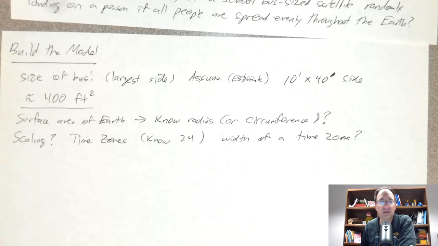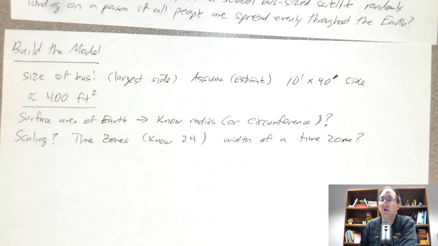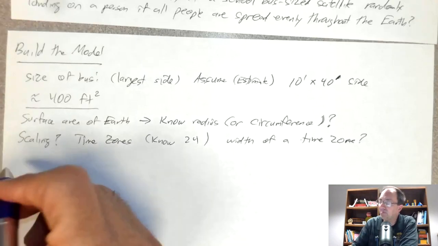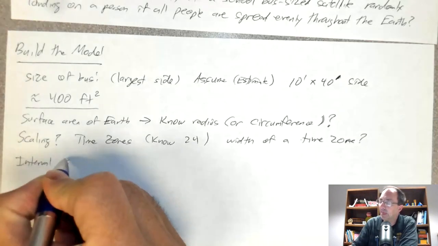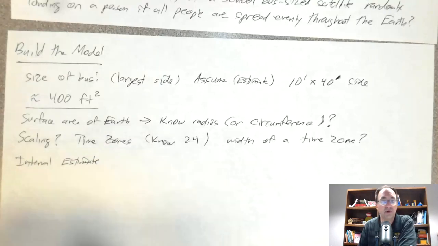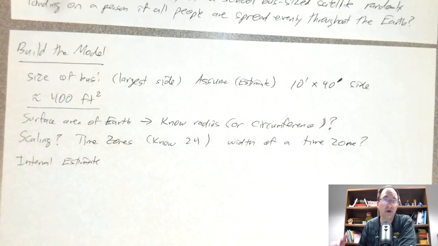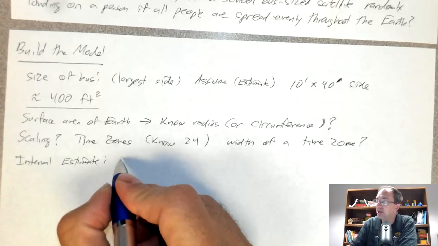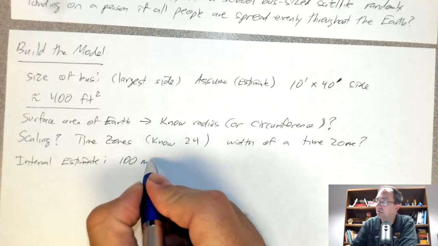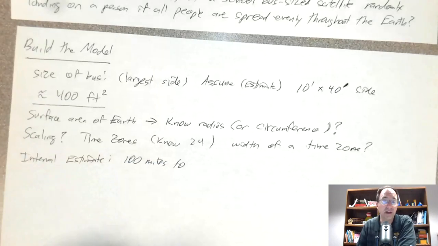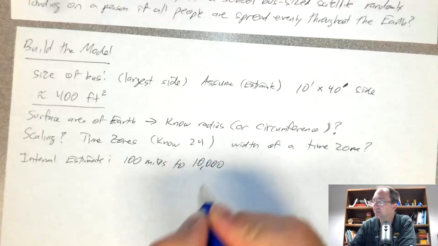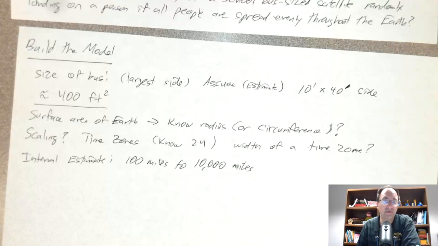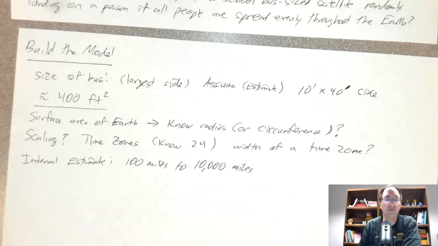Now, if you know how far across the U.S. is, and how many time zones there are, that might help. Another way to think about it is to use an interval estimate. So if you do much driving across the United States, you know that you encounter time zones once in a while, but not very often. And so it's certainly more than 100 miles, but definitely less than 10,000 miles. Right, we can be safe in assuming that the width of a time zone is somewhere between there.